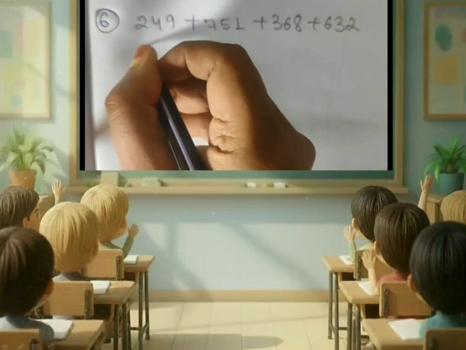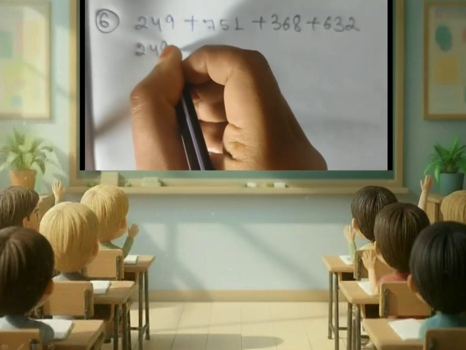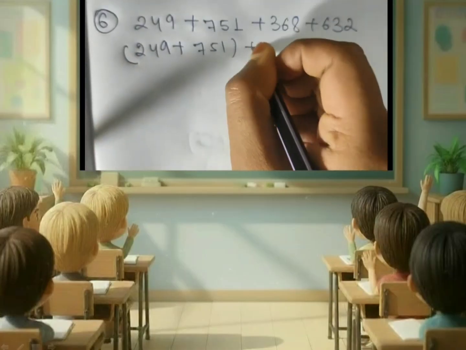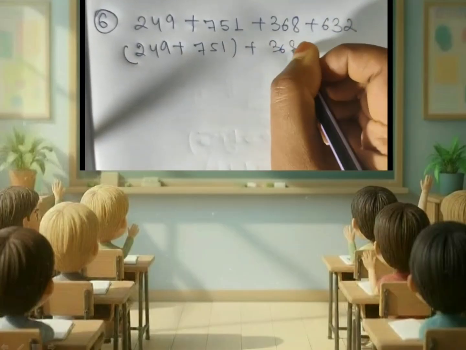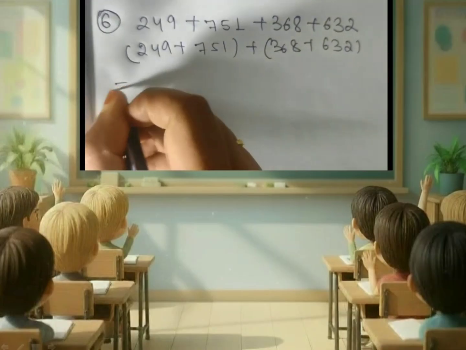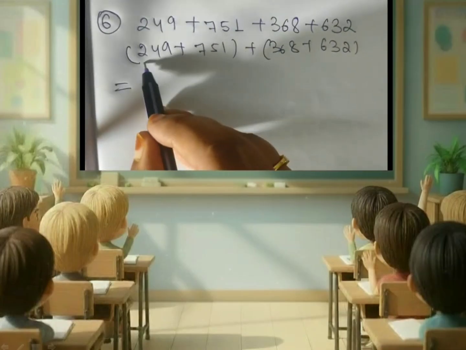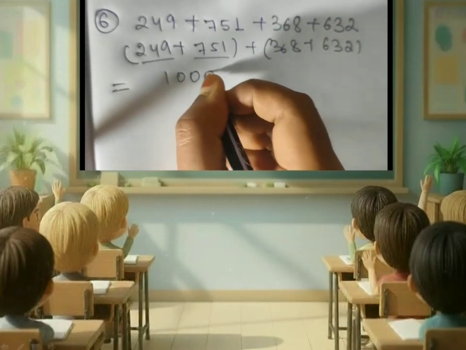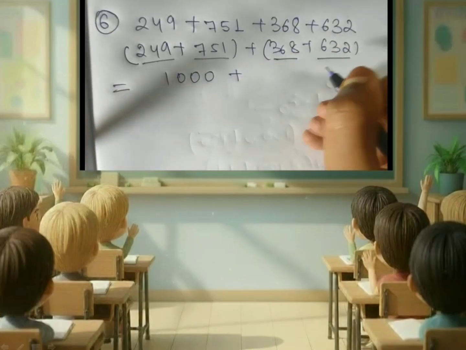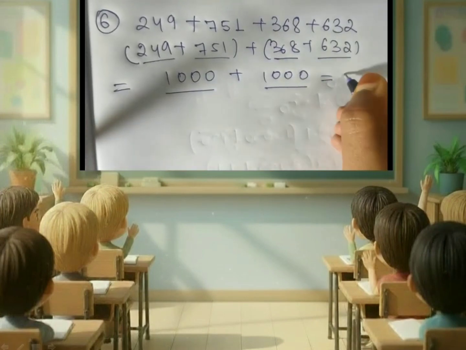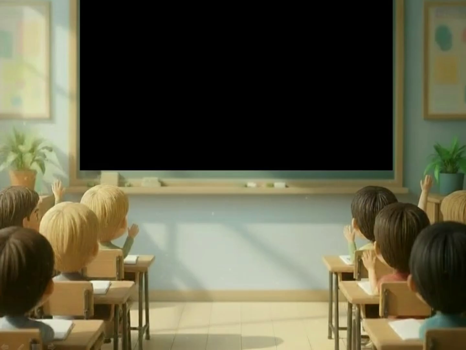So when we group the numbers 249 plus 751 together and 368 and 632 together, we find that the result of this summation is 1000 and the result of this summation is again 1000. When we add these two numbers, we get the result as 2000. That's the answer.